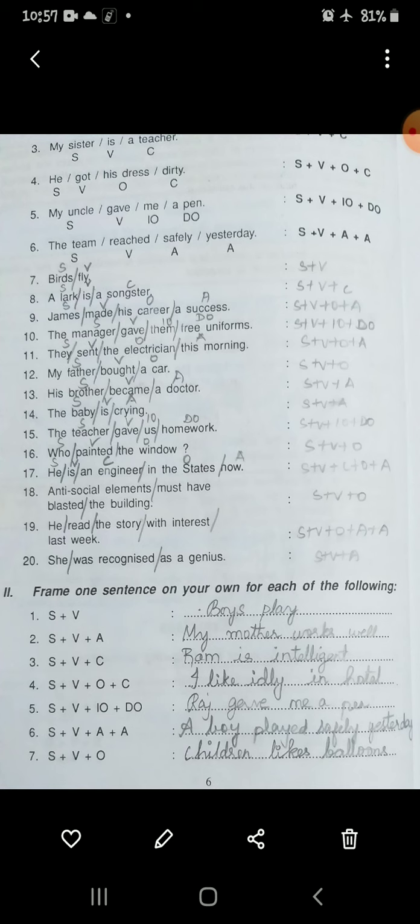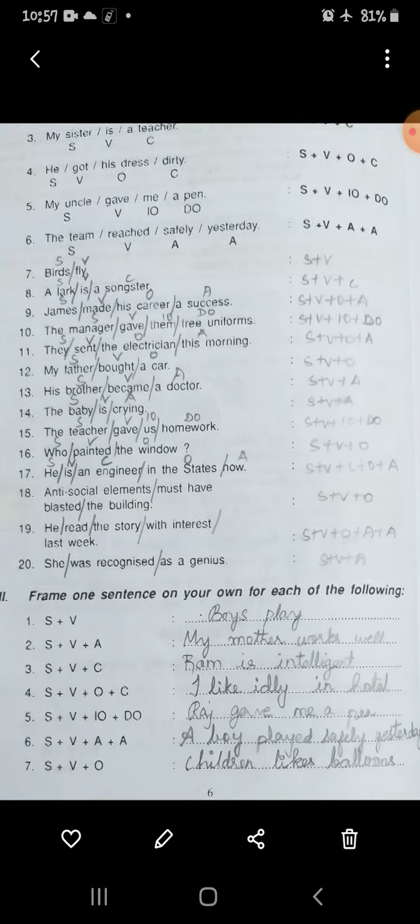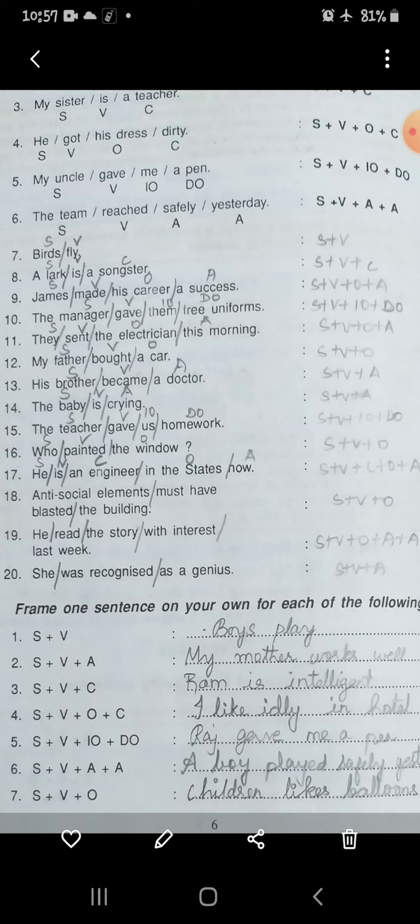My father bought a car. So here subject, verb and an object. If there are two objects, you have to write direct and indirect, or else you can just write object. It is enough. His brother became a doctor: subject, verb and an adjunct. The baby is crying: subject, verb and adjunct. Teacher gave us homework. Here two objects are there, so you have to identify the indirect object and the direct object. Teacher is the subject, gave is a verb, us is an indirect object, and homework is a direct object.